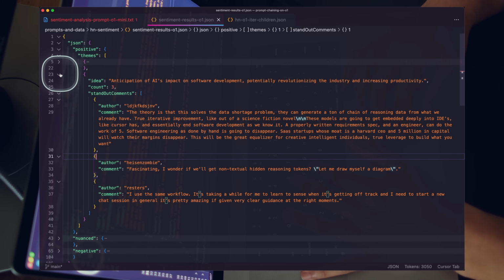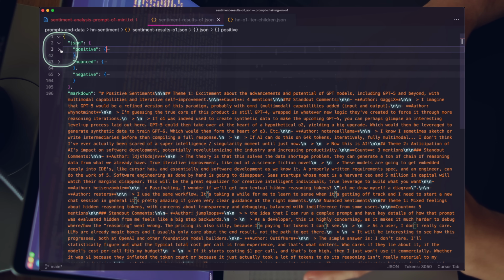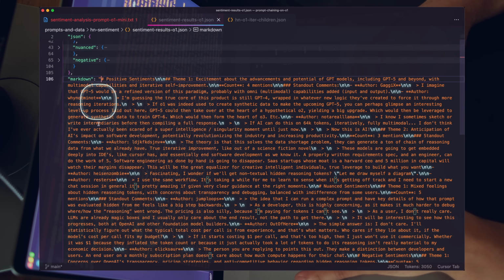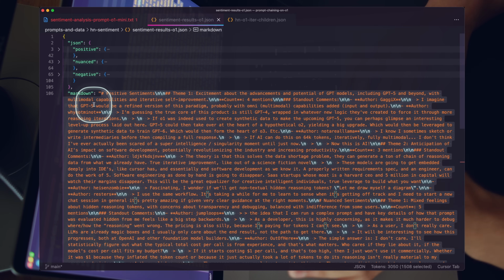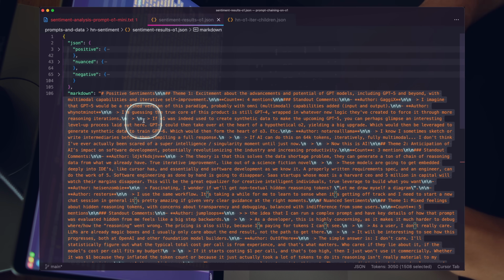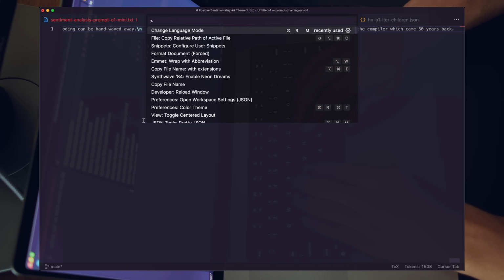And then we can dig into more nuanced takes. So this is kind of cool, right? We have positive, negative, and then we have nuance. And let's go ahead and format our markdown. This is pretty gnarly. I asked for a sentiment analysis with positive, nuance, and negative in JSON format. Then I asked for a markdown version of that in the same prompt. So let's go ahead and just take a look at this.